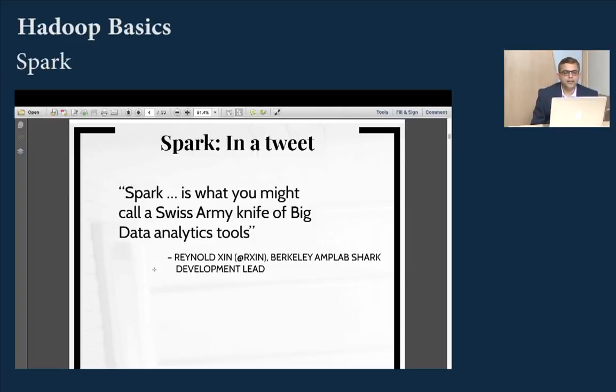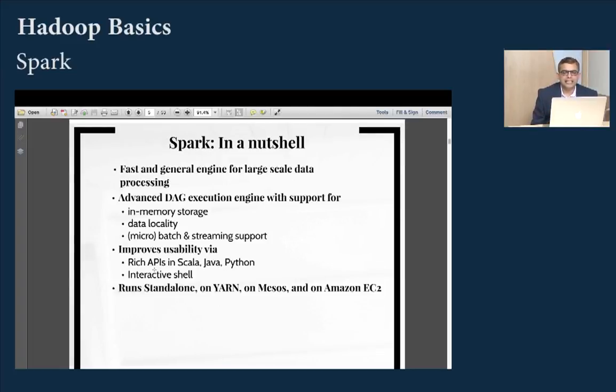So what exactly is Spark? Spark is a fast and general engine for large scale data processing. It's just MapReduce which is 100 times faster. It uses advanced directed acyclic graphs. So basically what Spark does is it does not execute everything one by one, but creates an entire graph and executes the whole thing. The most important part as to why Spark is so popular is it heavily uses RAM, also has data locality, and it has support for both batch as well as streaming.